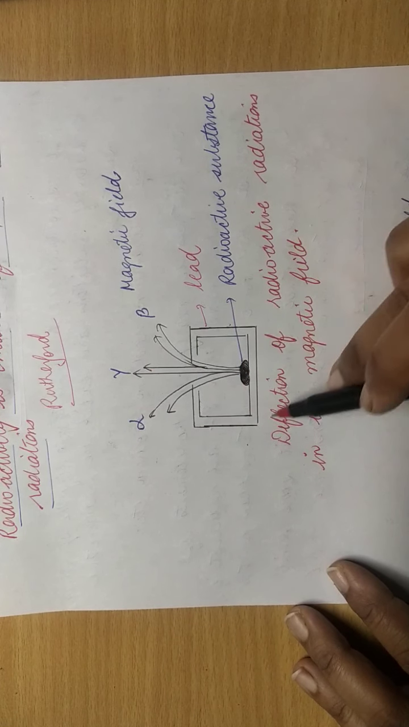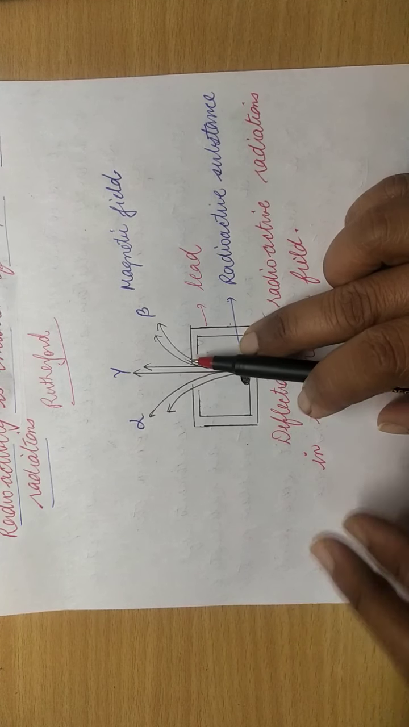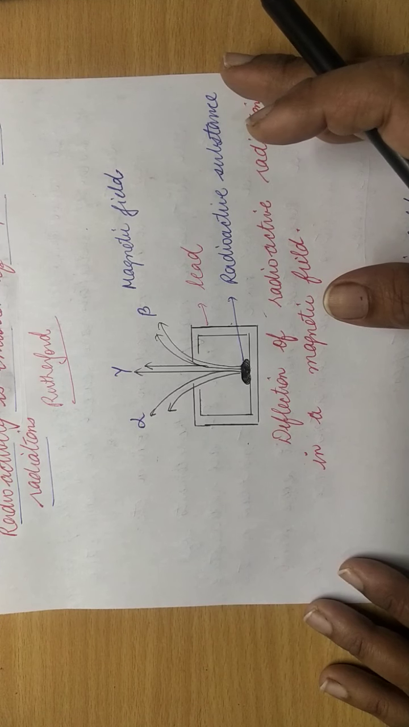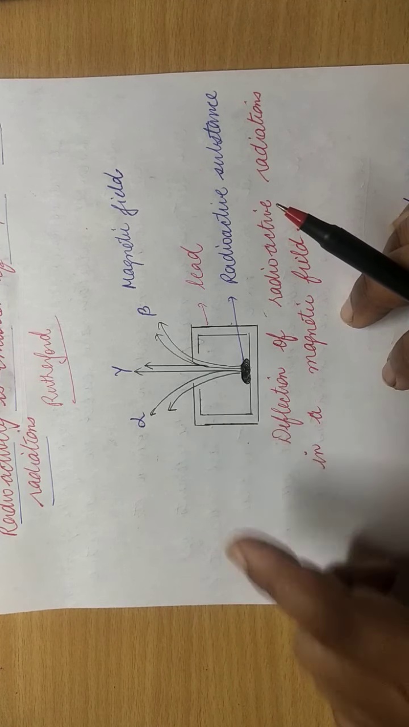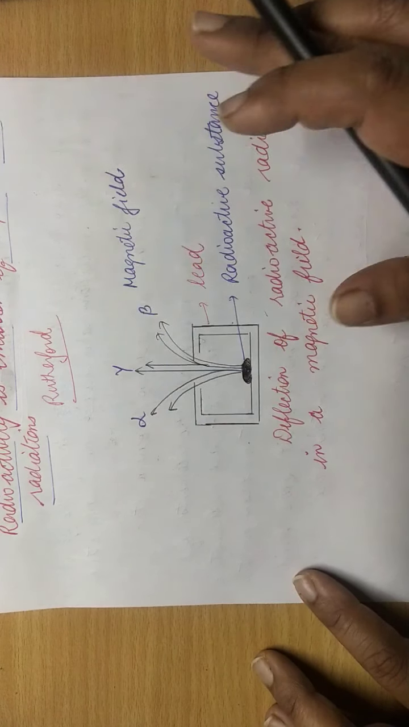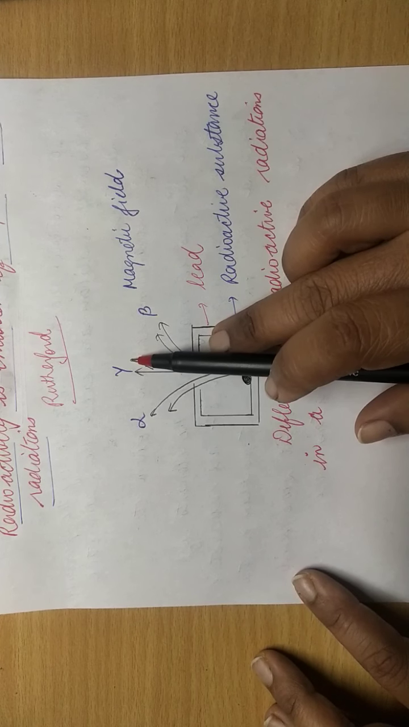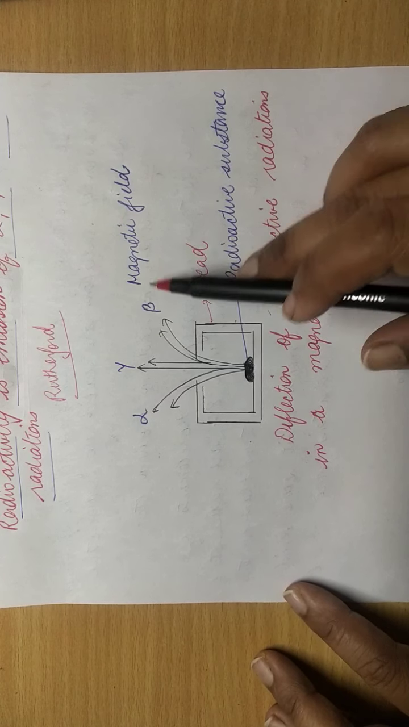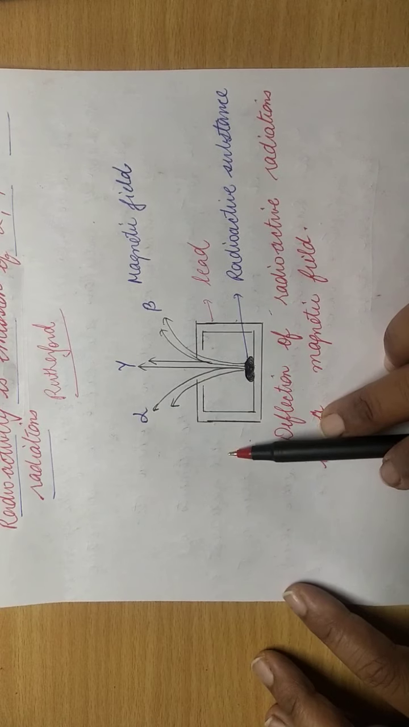Now a magnetic field is applied around this radioactive substance. Some rays will deflect towards the left, some rays will deflect to the right, and some remain unaffected. The rays that deflect towards the left are called alpha rays. The rays that deflect towards the right are called beta rays, and those that are unaffected are called gamma rays. When a magnetic field is applied, alpha, beta, gamma rays behave like this.